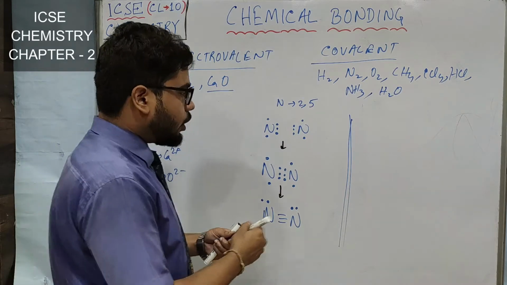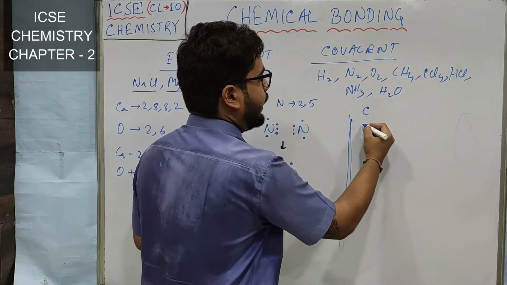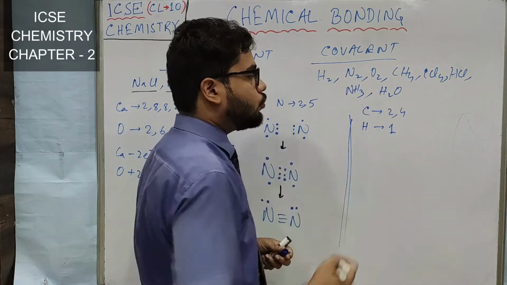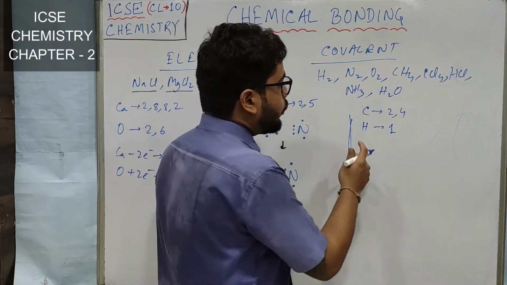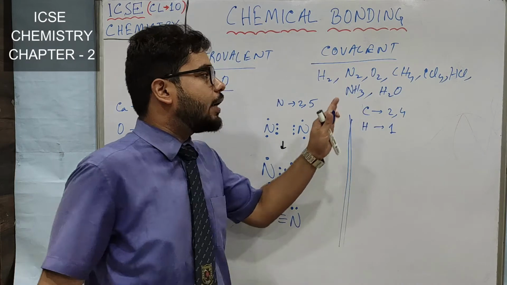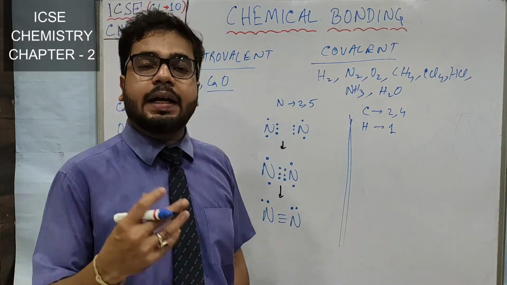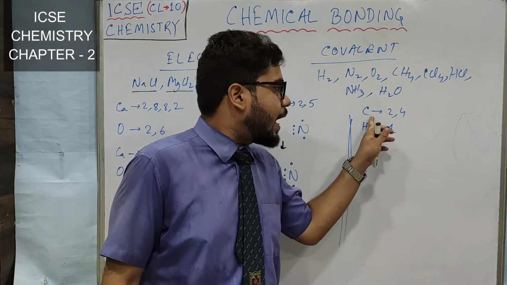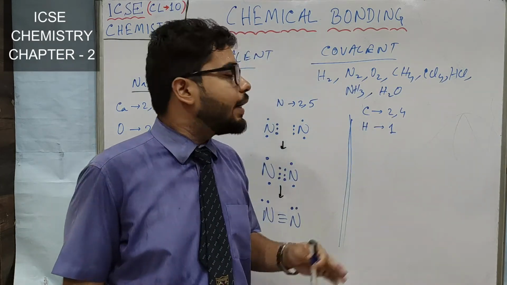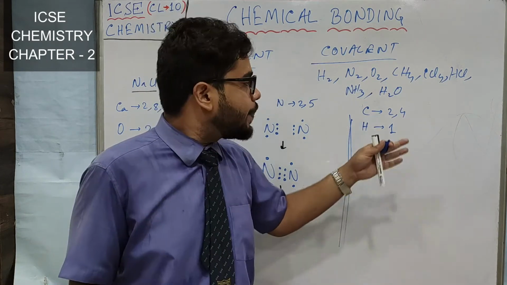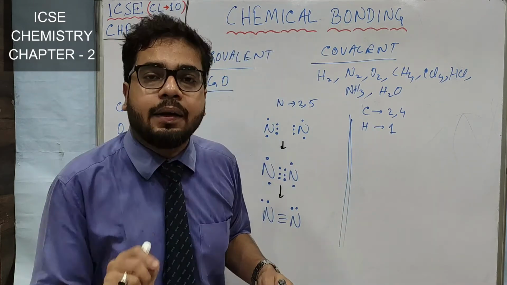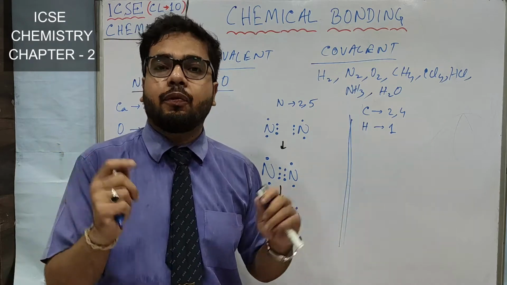Methane is the compound of carbon and hydrogen. Hydrogen's electronic configuration is 1 and carbon is 2, 4, right? And you have seen that there are 4 hydrogen atoms that combine with carbon. What is the reason? Because the carbon, to fulfill its octet, requires 4 more electrons, right? And from 1 hydrogen it can get only 1, right? So it needs 4.